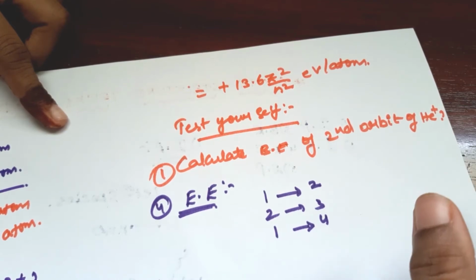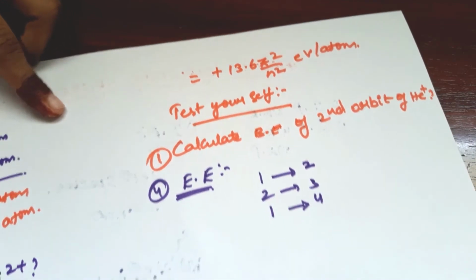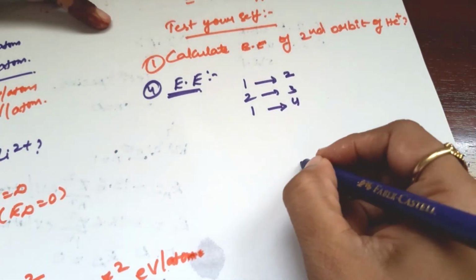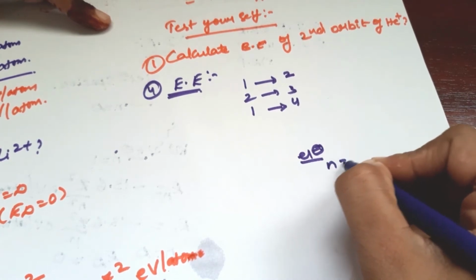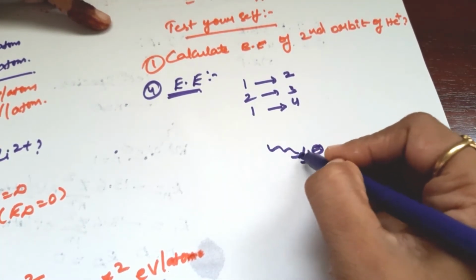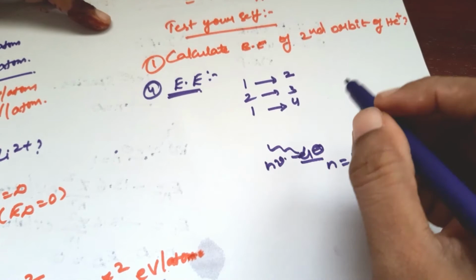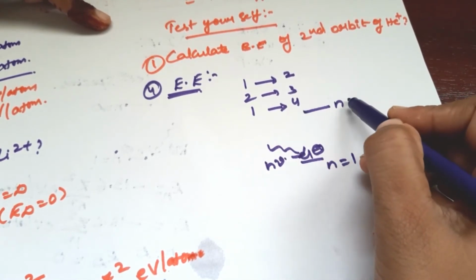Then we can know which formula we have to substitute. See, for example, an electron is present here, where n is equal to 1. We have to give some amount of energy in the form of photons to take it to the nth level.